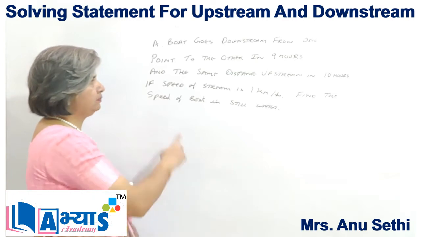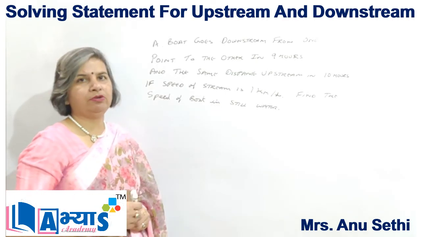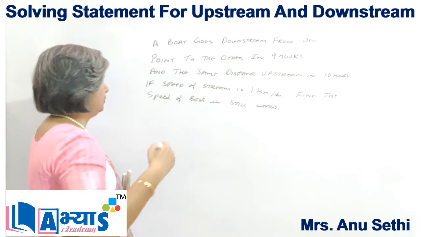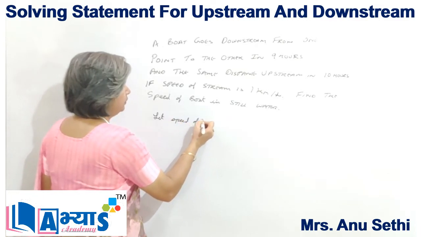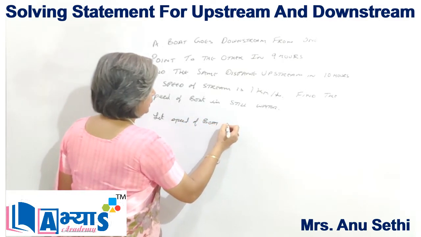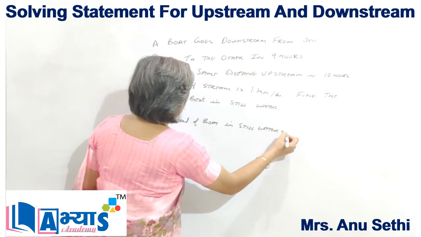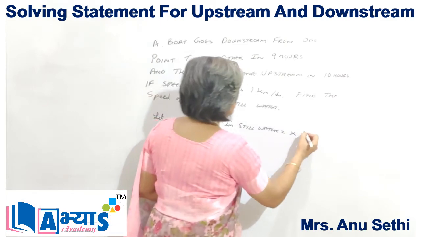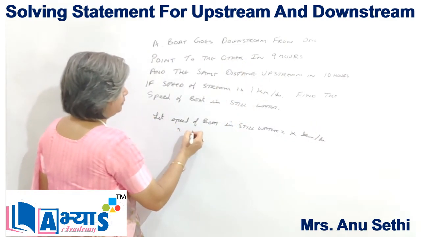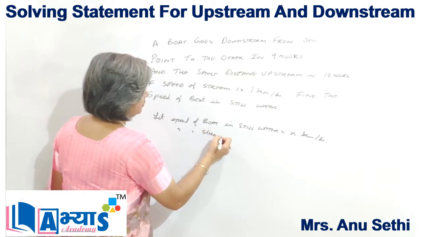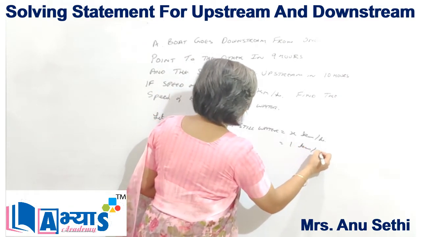And we are given that the speed of the stream is 1 kilometer per hour and we are supposed to find the speed of the boat in still water. So we'll assume the speed of the boat. Let the speed of the boat in still water be x kilometers per hour. Now the speed of the stream is 1 kilometer per hour.